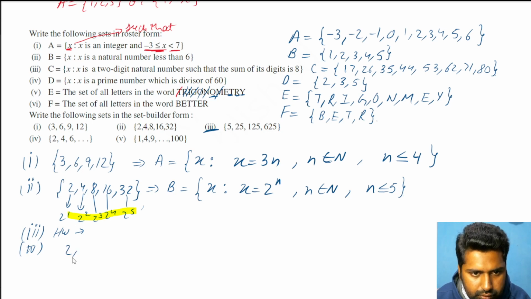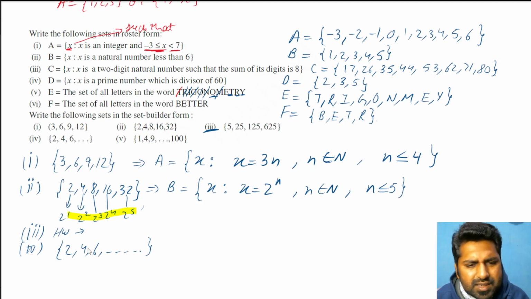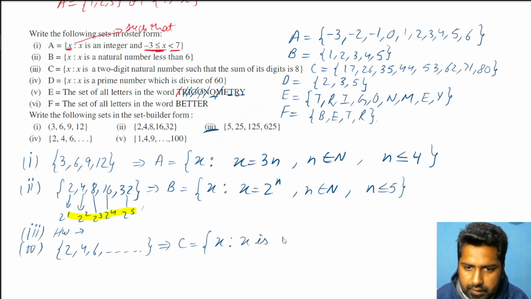The fourth one is 2, 4, 6, ... 8 is not there, but there is dot dot dot. First of all, what is this dot dot dot? It means this series will continue till infinity. So first of all, these numbers are what? Even numbers. So it can be written like this: C is such that x, and x is an even number. We can write in language also.